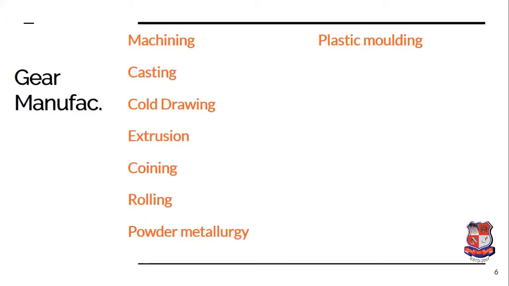Extrusion is a process where a complete rod is extruded which has an outer periphery of the shape of the gear. Later on, this rod is cut across a required width to have a gear of the required width. So the long rod is prepared with the help of the extrusion process, and according to the requirement, by keeping a particular width, the rod is cut and we can have a gear of the required width. Now, coining is again a metal forming process which is done in a press, by pressing the material in a die.